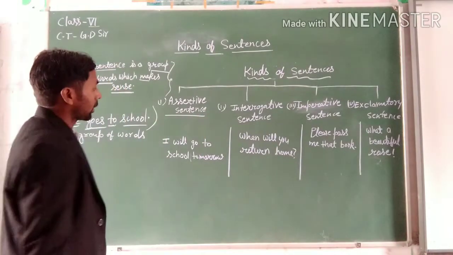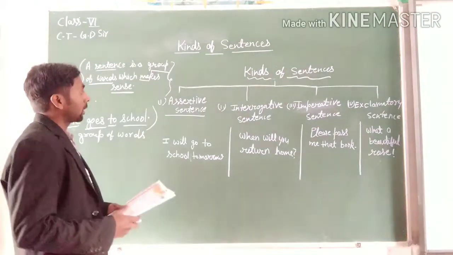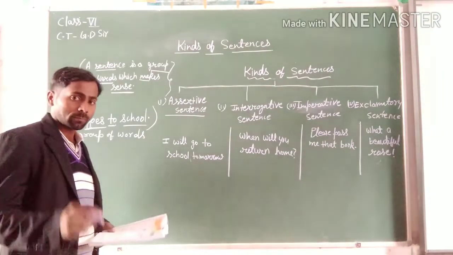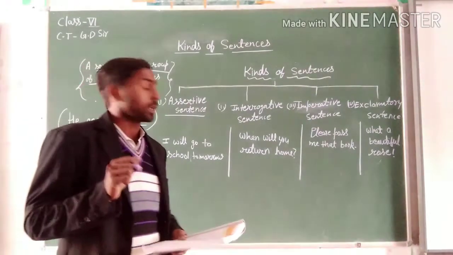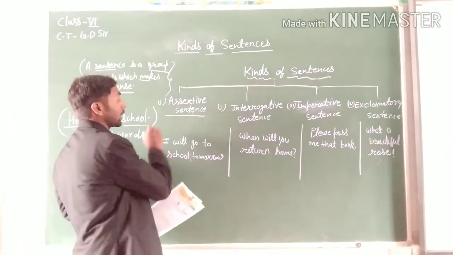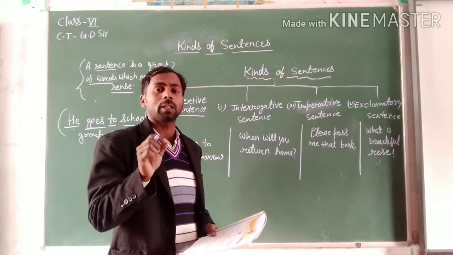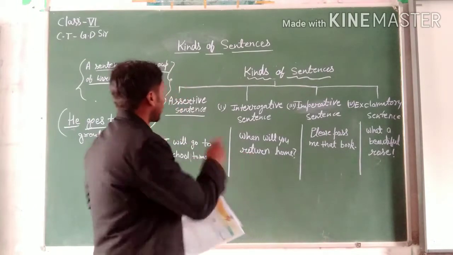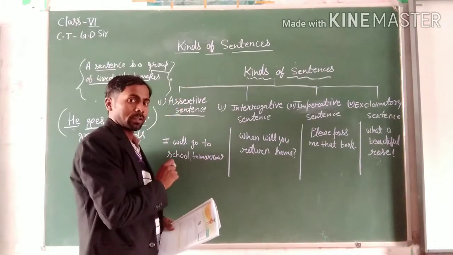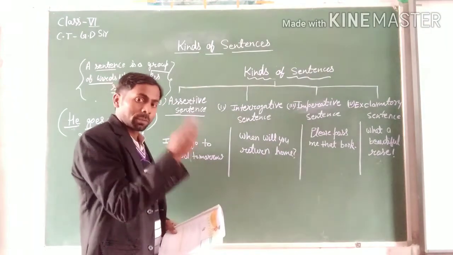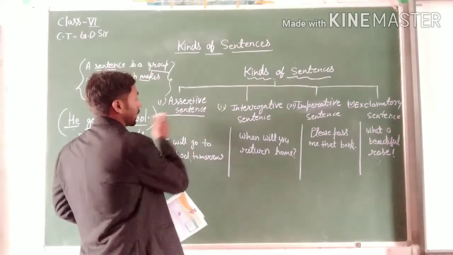First is assertive sentence. According to the definition, a sentence that expresses a statement, declares something, is known as an assertive sentence.